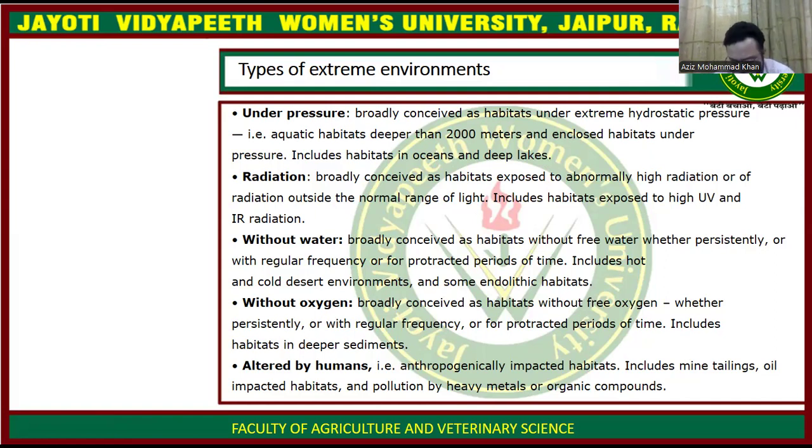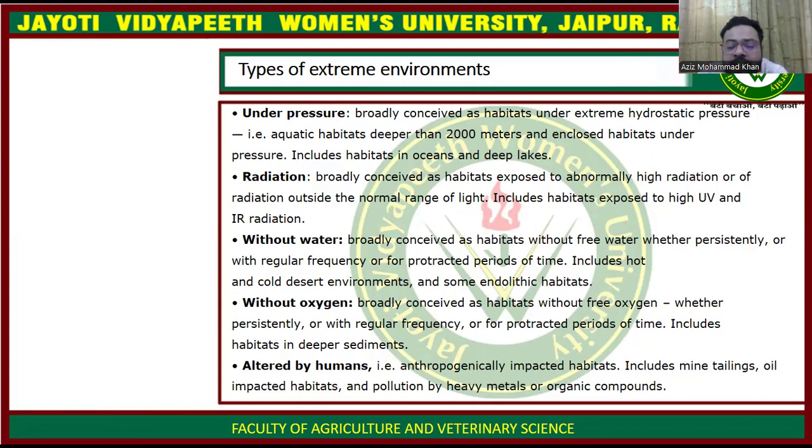For example, industries are making some changes in the water. They are releasing some heavy metals into the water. These heavy metals cannot be tolerated by the group of microorganisms, so they will die.